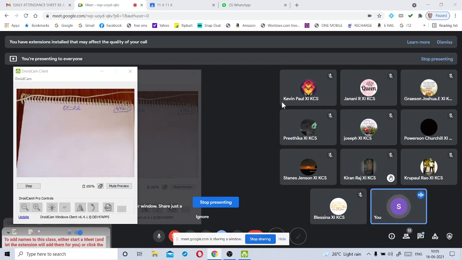Similarly, secant inverse x plus cosecant inverse x is equal to. Okay, my dear Kiran Raj, I will give the next chance to Grayson. Okay, my dear Grayson, don't worry. Kiran Raj, tell me secant inverse x plus cosecant inverse x. Very good. All of you listen carefully, my dear children. These are very, very important. Without knowing these formulae... Very good. Kiran Raj, down your hand. Okay. Now come to the next formula.